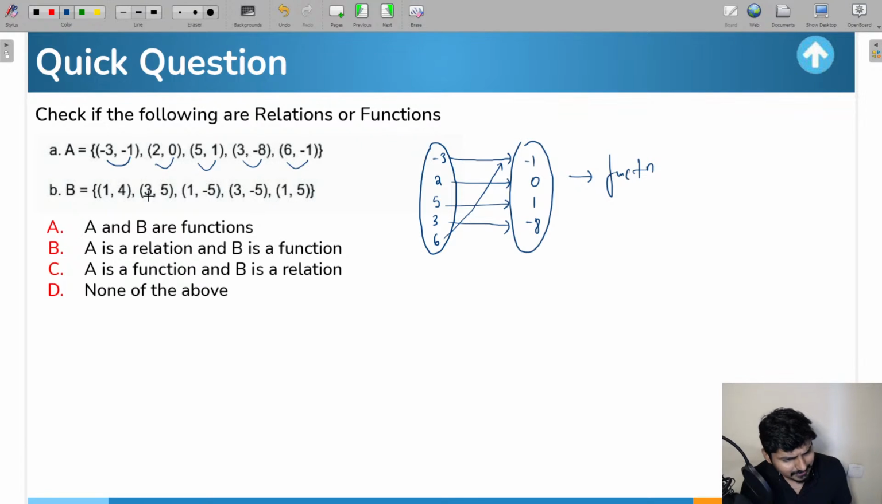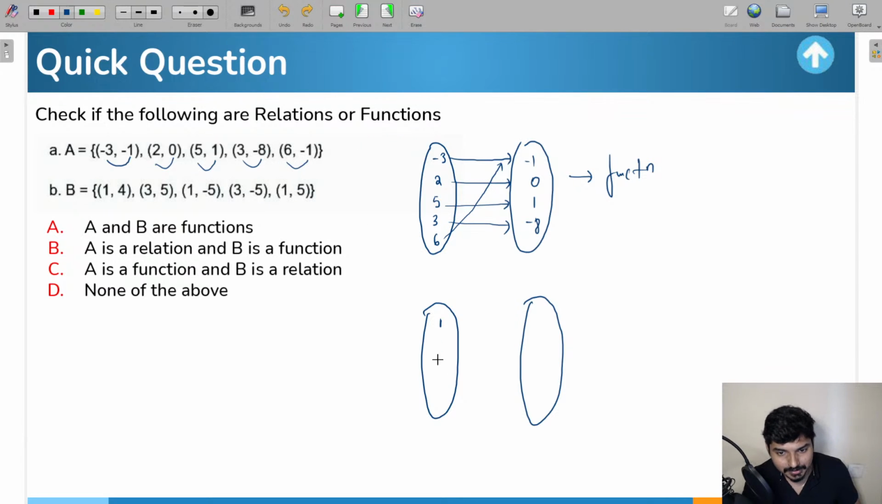What about set B, guys? Will set B be a function or a relation? Again, what will you do? Draw a Venn diagram, in which in the first set you write down all the first elements. So that is one function. Excellent, Rahul. Very good. So 1 and 3 are going to be the elements in the first set. 4, 5 and -5 are going to be in the second set.